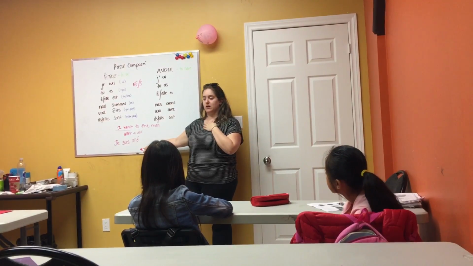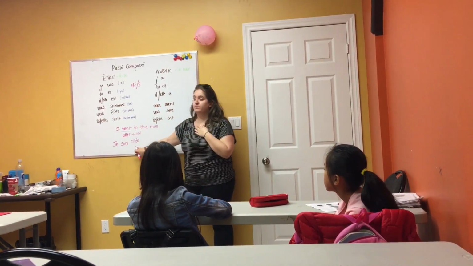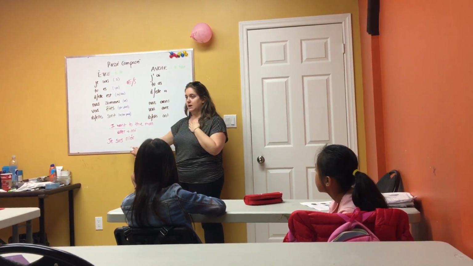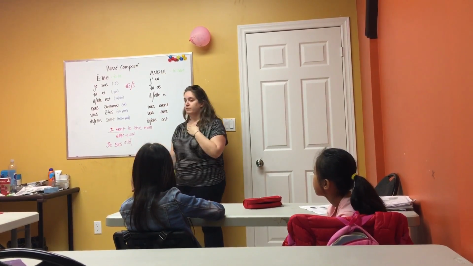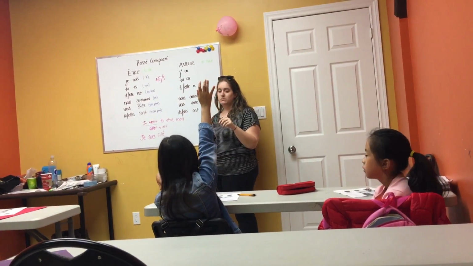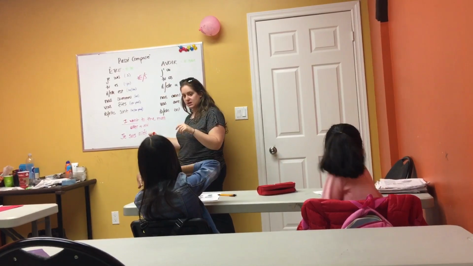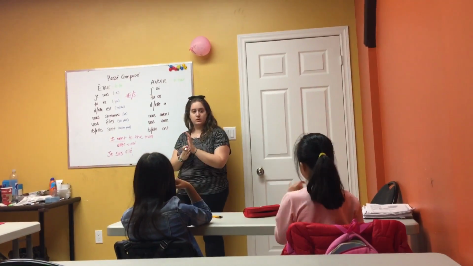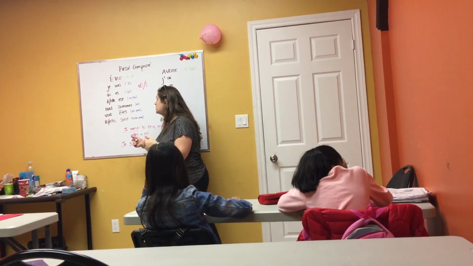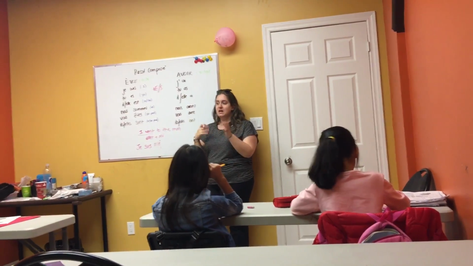Do I add an E? I'm the one talking. Do I add an E? Yeah? That's for me. That way when you read this, you know that it's a girl talking. But if I were a boy and I was writing this, no E. Okay? Yes, you should write. You said no E, you erased the S. But it's just one person. I put an E. I erased the E. Can we just write the girl at E? Yes, absolutely. If it's a girl, you add an E. If it's plural, which I'll show you, you add an S. If it's feminine and plural, you add an E and an S.